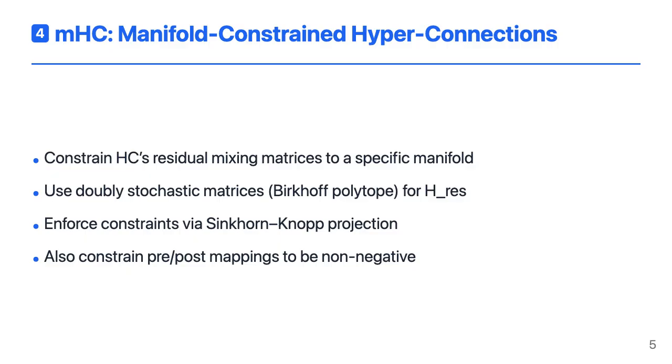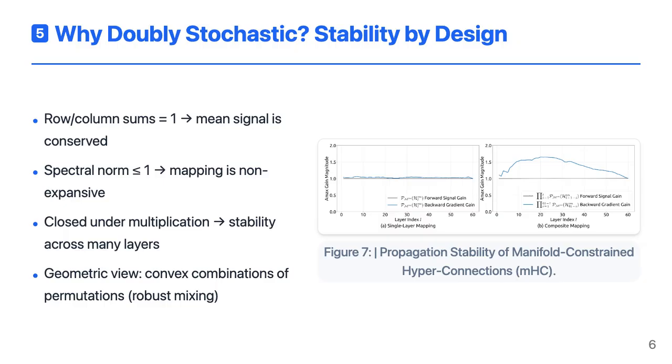Instead of letting the residual mixing matrix be arbitrary, mHC projects it onto a specific manifold, the set of doubly stochastic matrices, also known as the Birkhoff polytope. These matrices have non-negative entries, and every row and column sums to 1. Intuitively, they act like convex combinations of permutations of the residual streams. mHC uses the Sinkhorn-Knopp algorithm to project the learned matrix onto this manifold at each layer. In parallel, the pre- and post-mappings that read from and write to the residual stream are constrained to be non-negative, avoiding destructive cancellations.